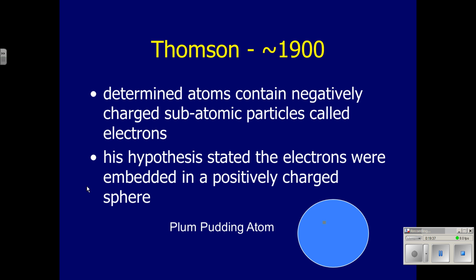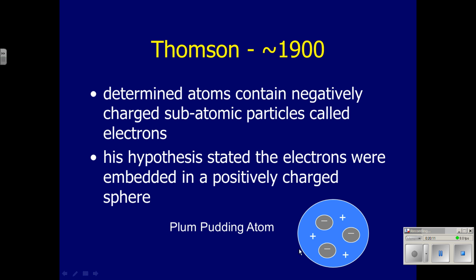His hypothesis stated that the electrons were embedded in a positively charged sphere. So we sometimes call this the plum pudding atom. This is an English representation; Thomson was English. We have these negatively charged electrons in this sphere of kind of gelatinous positiveness. And it has to be kind of gelatinous, like jello, because if the electrons can be ripped out, then they have to be able to be sucked out of that jello and sent along their way if you were to use it in a Crookes tube.